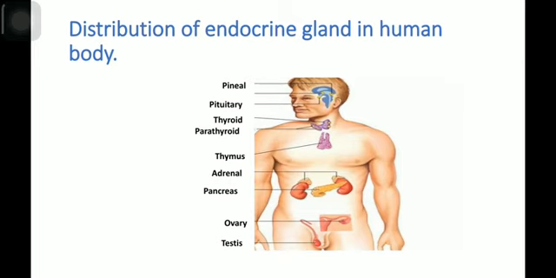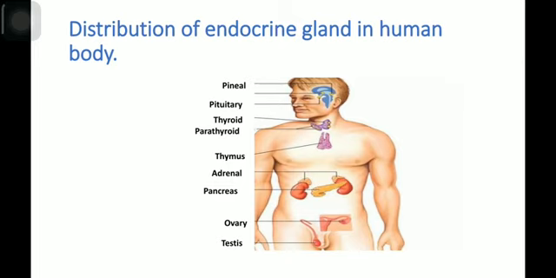Pancreas is located just below the stomach. It is leaf-like in structure and it contains endocrine glands called the islets of Langerhans, which produce important hormones like insulin and glucagon.